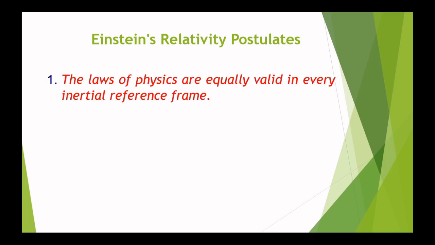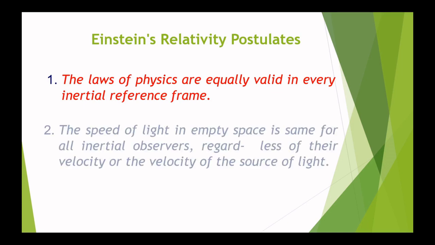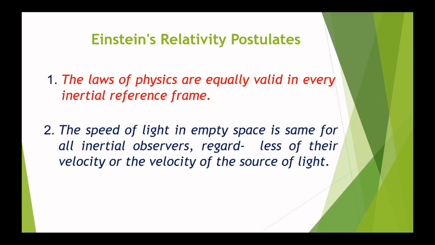Number 1, the laws of physics are equally valid in all inertial reference frames, and the speed of light in empty space is the same for all inertial observers. A concept which is essential for the theory of relativity. So in short, inertial reference frames either do not move, or they move with a constant velocity or speed. So there is no acceleration in this derivation, and it has not been considered.